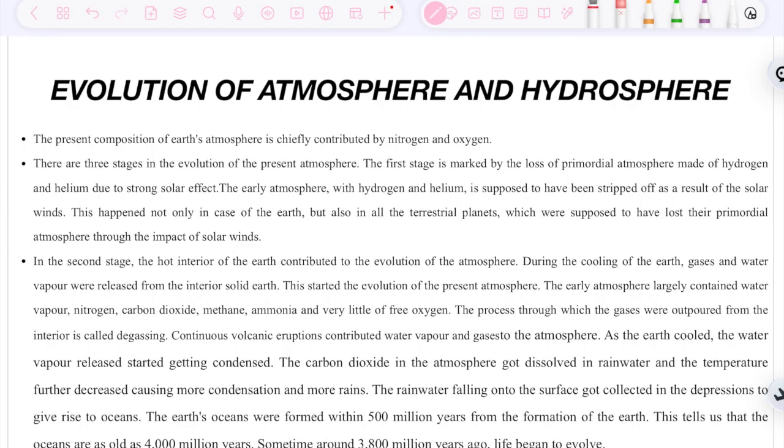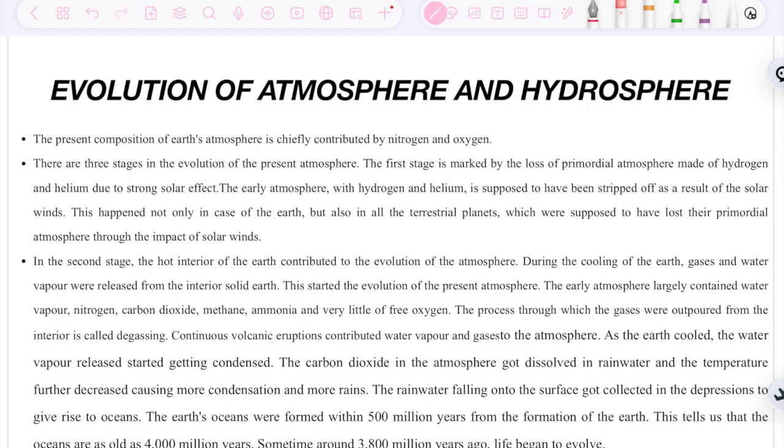There are various stages in the evolution of atmosphere and hydrosphere. So the present composition of Earth's atmosphere is what? It's mostly nitrogen and oxygen. We are aware, 78% and 21%. But there are three stages to how the present atmosphere and hydrosphere have come.